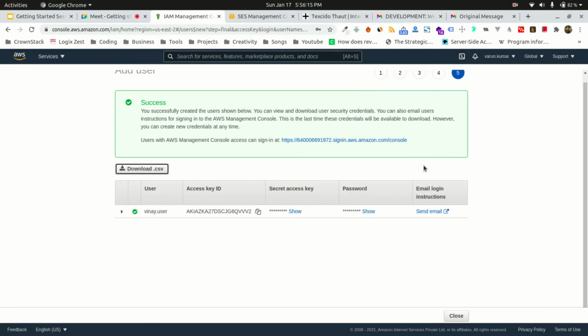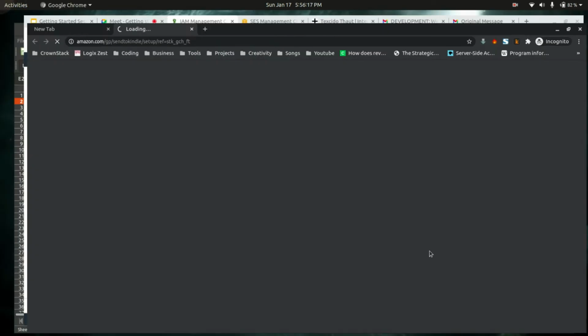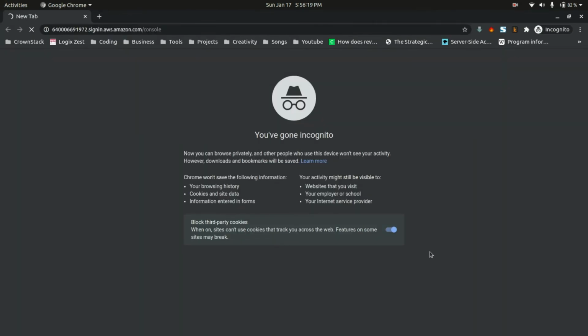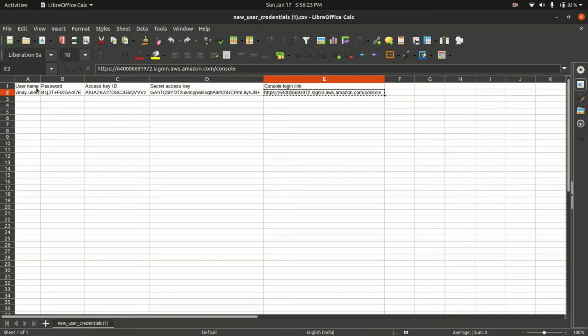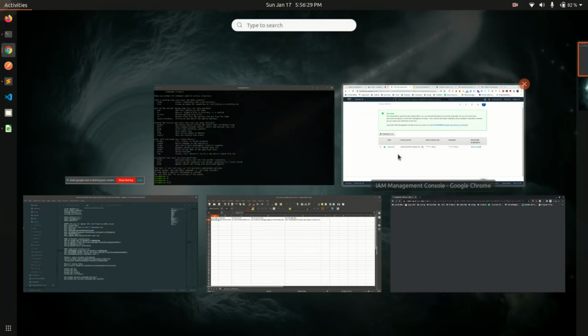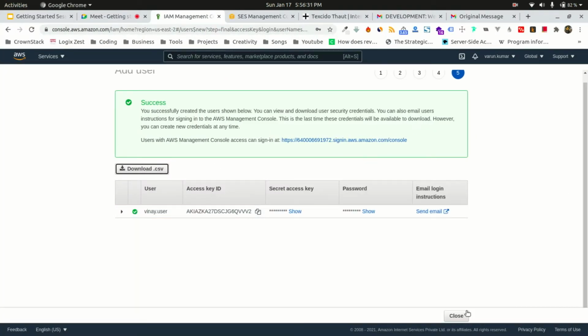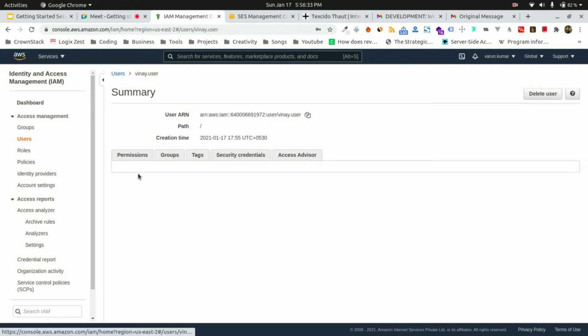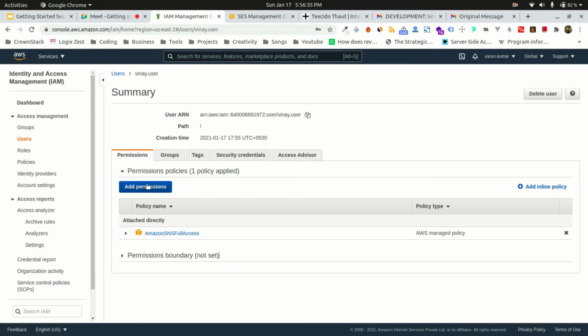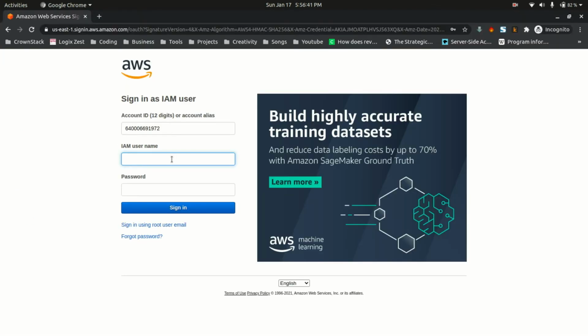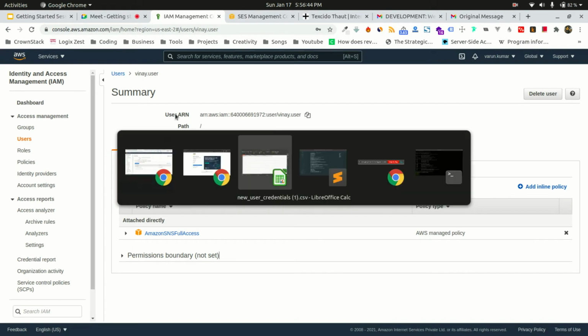Okay, let's show that. Let me log in using this. After you have created a user, you can manage that again. Here, I can add more permissions and I can also remove permissions. And I'll also show you one more thing.